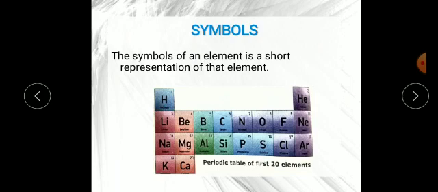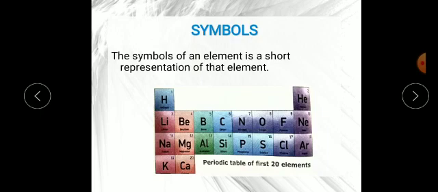Through the symbol we get to know about the element in a short way. Like if I write simply H on the paper, you will easily understand that ma'am is telling about hydrogen. Sometimes I write H2O, so you can easily understand ma'am is talking about water.